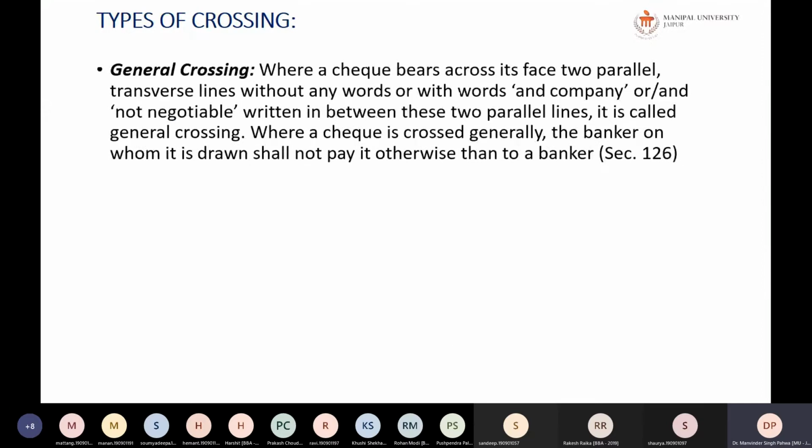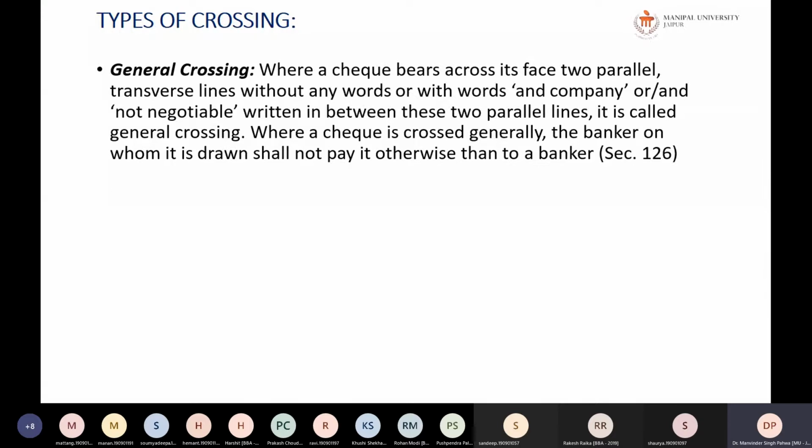Okay, so now there are various types of crossing. General crossing is where the check bears across its face two parallel transverse lines without any words, or with the words 'and company', or 'not negotiable'. Written in between these two lines, it is called a general crossing.